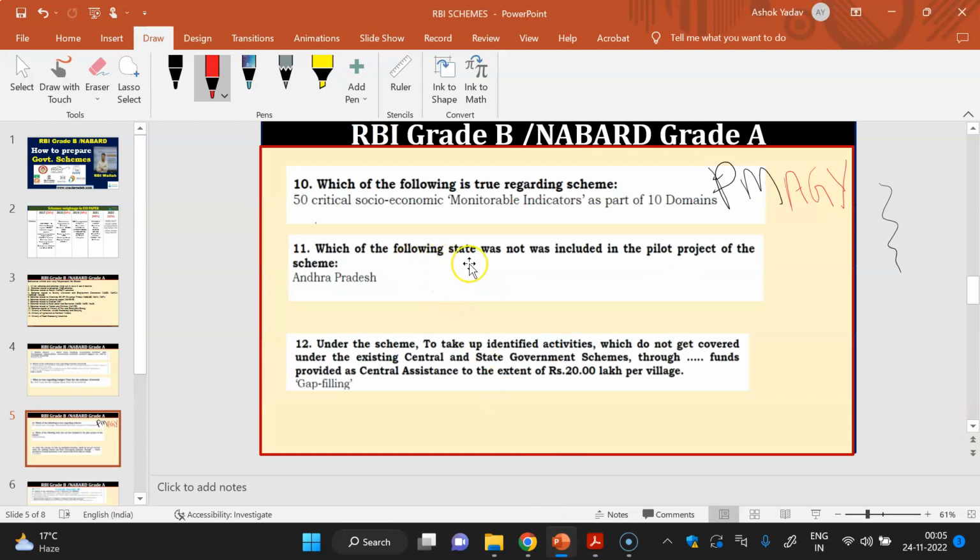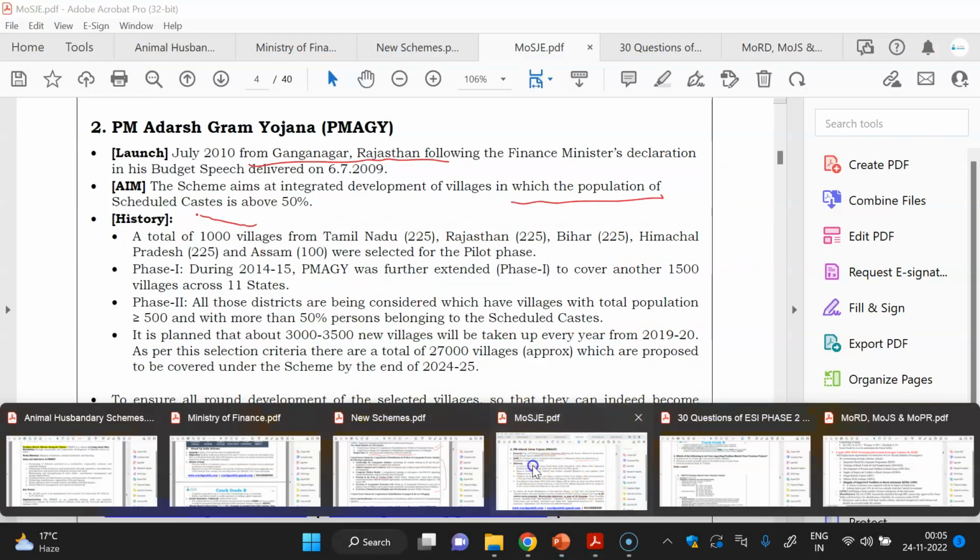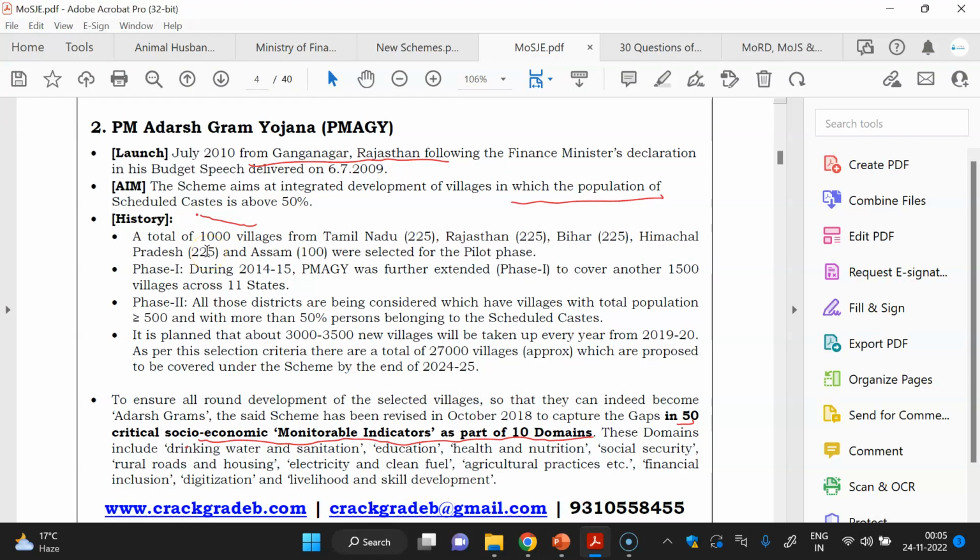Next was: which of the following states was not included in the pilot project of the scheme. So for the pilot project of the scheme, again we have given the details. A total of 1,000 villages from Tamil Nadu, Rajasthan, Bihar, Himachal Pradesh and Assam were selected for the pilot phase. So you have to cram such important facts, if you are appearing for the RBI or NABARD exam. IBPS usually asks so much detail, for any scheme you are studying. Generally these types of things are not asked by the UPSC.